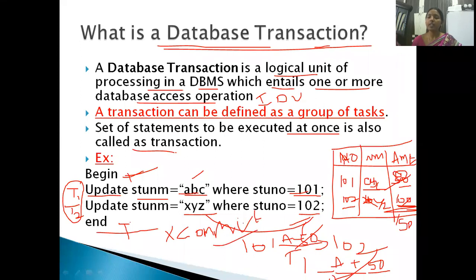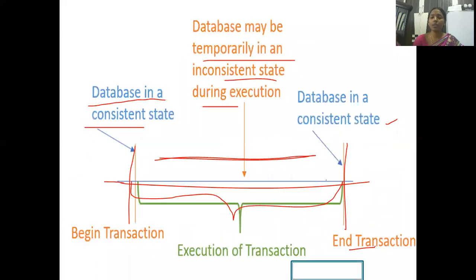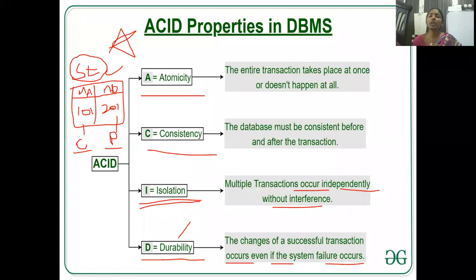If you say commit, even though the power failure occurs, whatever updates you did to your data will be updated in your table. So that we call durability. Even though a power failure or any system failure occurs, whatever updates you did to your database will be updated when you write the commit statement only. So what commit is, we will come to know.